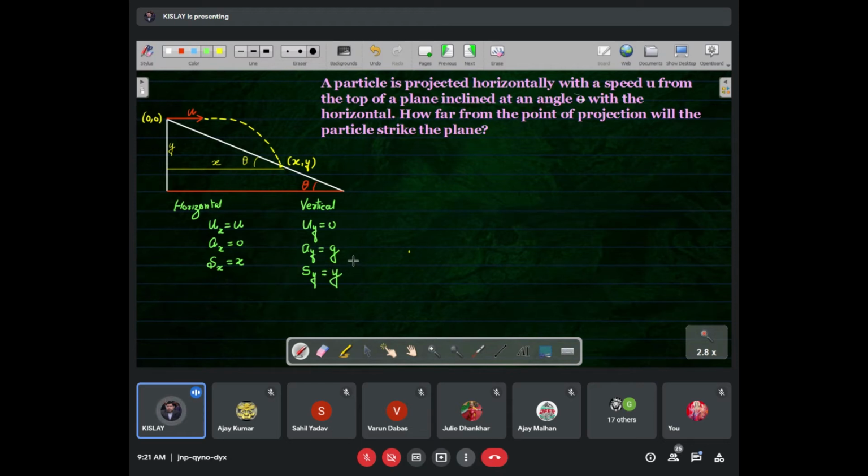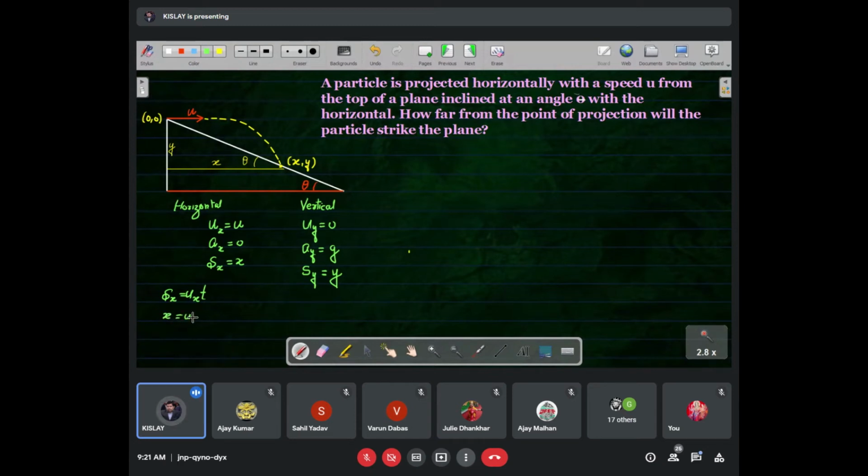Tell me whether any problem is there. I'm just formulating the relation. Simply s equal to ut plus half at square. sx is equal to, here is only ux into t, and the next term becomes 0 because acceleration is 0.